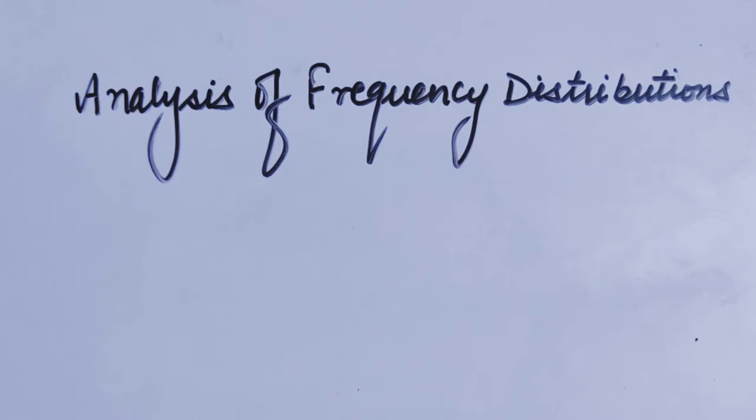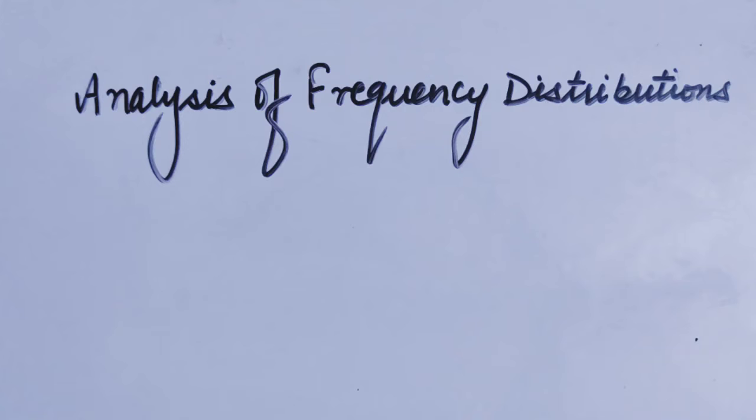Yes students, today we are going to do a topic analysis of the frequency distribution. We have started a chapter, dispersion, and we have done various measures of finding out the scatteredness in the frequency distribution, like mean deviation about the mean, mean deviation about the median, standard deviation, and variance. But when we are going to compare the variability in two data sets, we are going to face a problem as well.